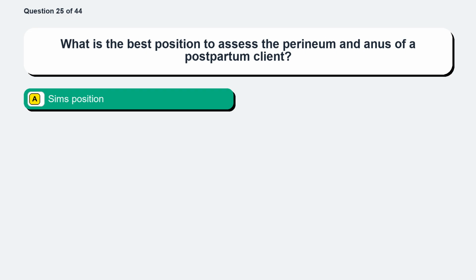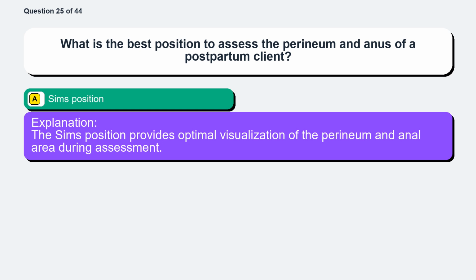The correct answer is option A, Sims position. The Sims position provides optimal visualization of the perineum and anal area during assessment.